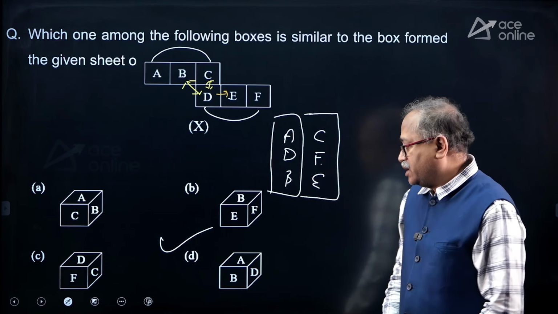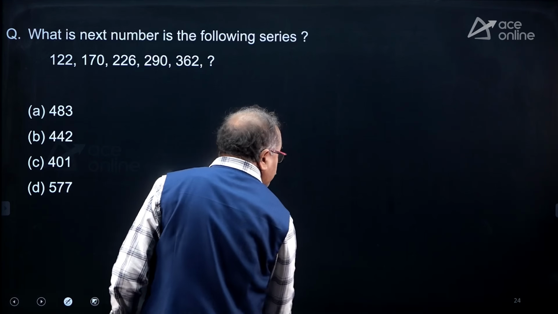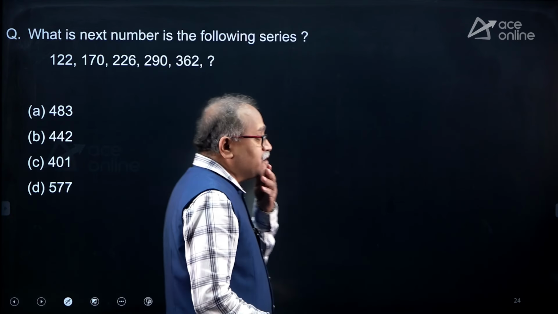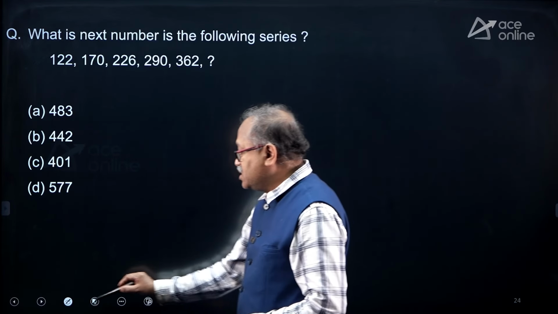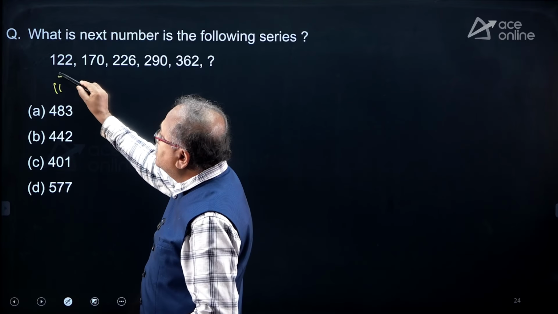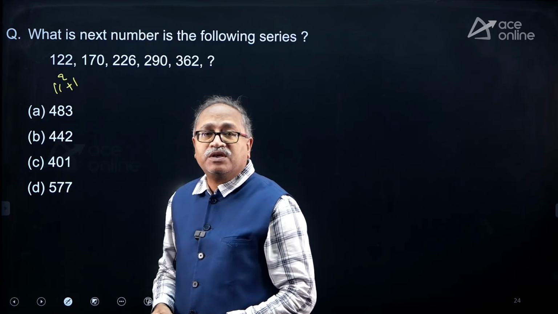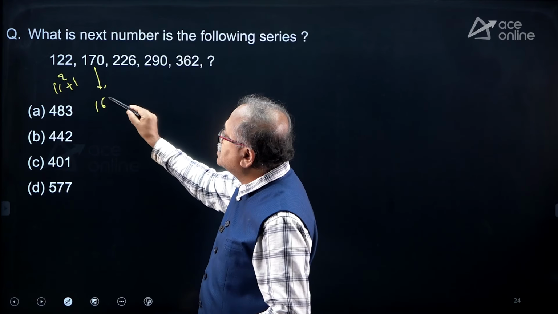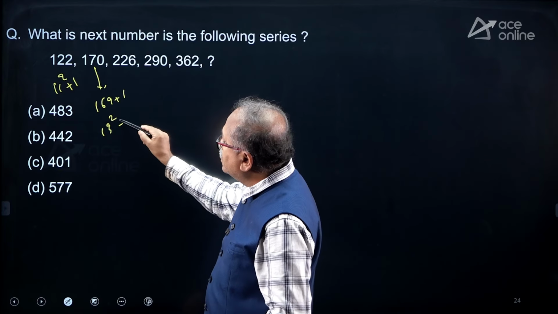Let us move on to the next question, and which is here. Okay, the question is very clear. Why it's a number series? Very clear, I will say. If you have some practice, you know the first number is 11 square plus 1, because 121 plus 1. I noticed that this is 169 plus 1, that means 13 square plus 1.